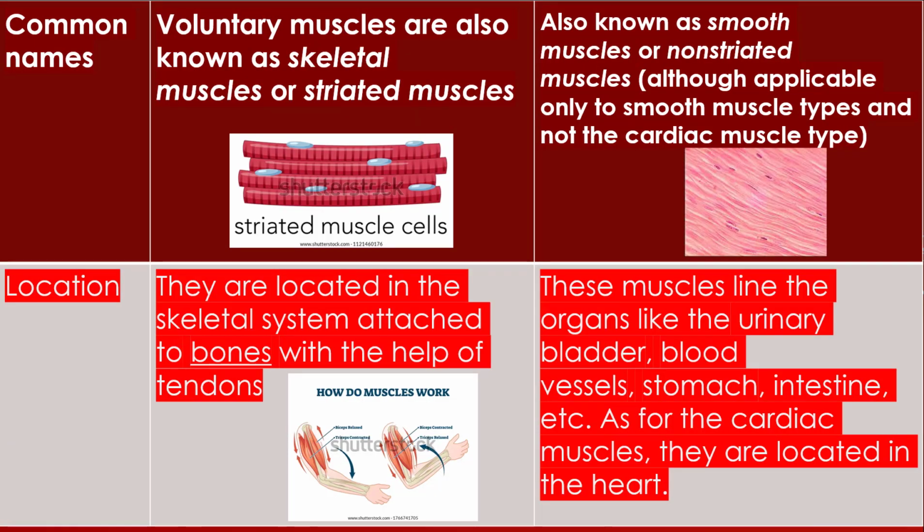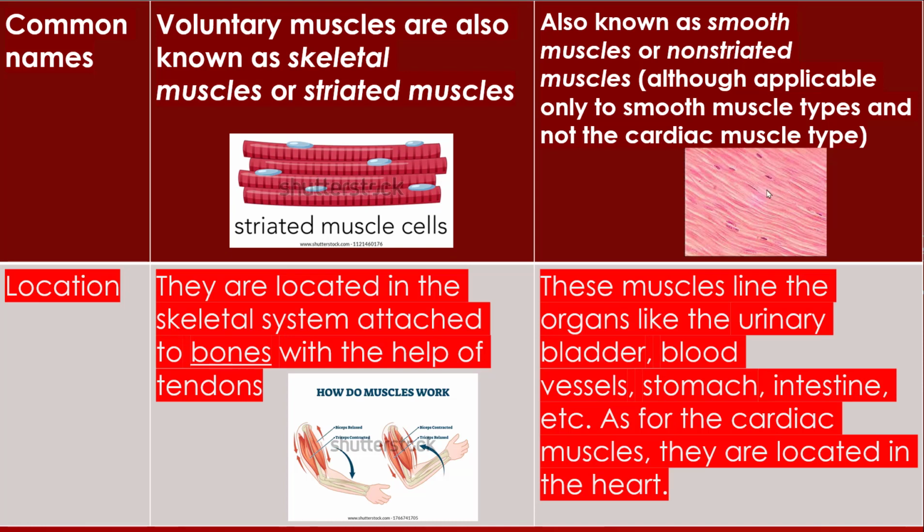Common names of these muscles: the voluntary muscles are also known as skeletal muscle or striated muscle. You know that when these muscles are observed under the microscope, they have stria. The involuntary muscles are also known as smooth muscle or non-striated muscle.